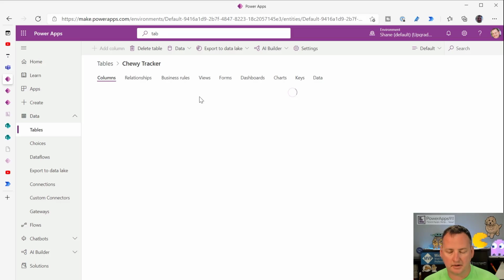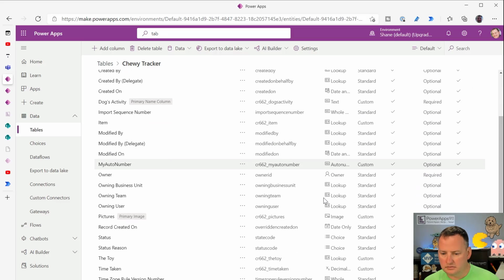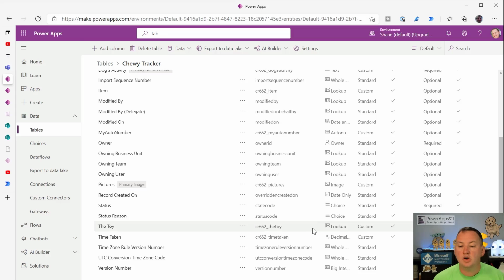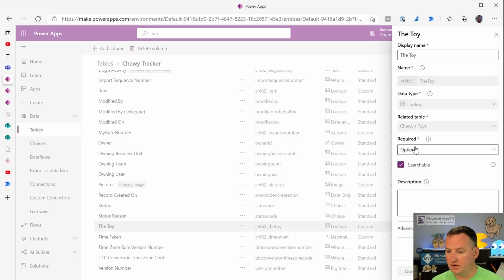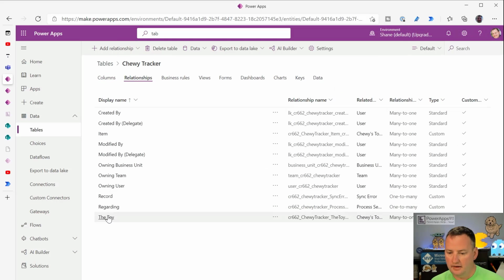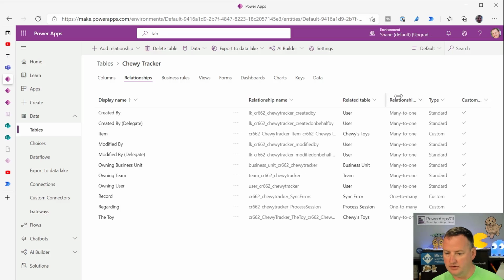Chewy tracker has a lookup column. All right, so I don't really want one of those. Okay, so Chewy tracker has a lookup to the toy column. And so we'll go to relationships here. And so the related entity is Chewy's toys.